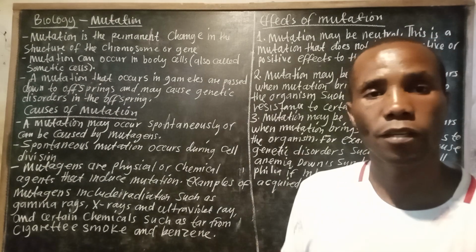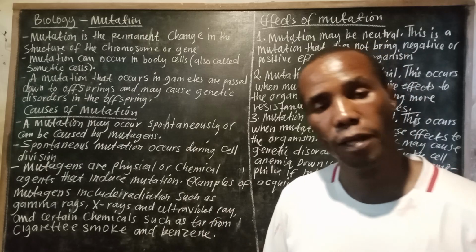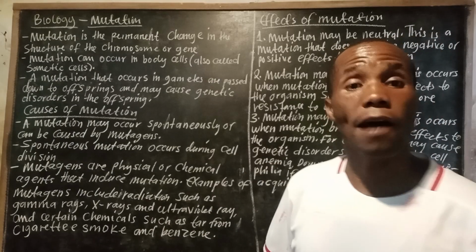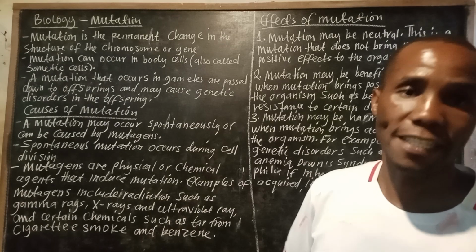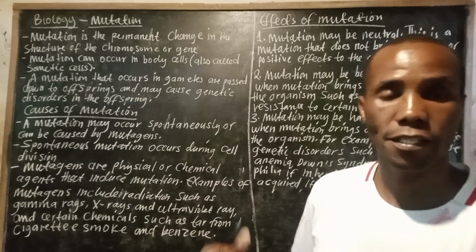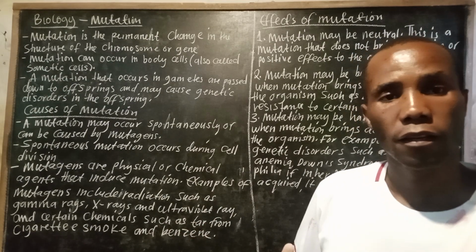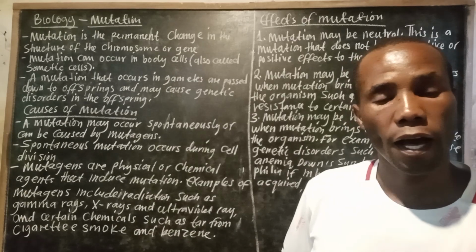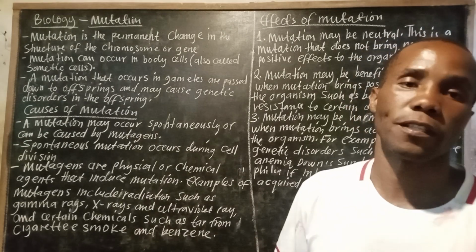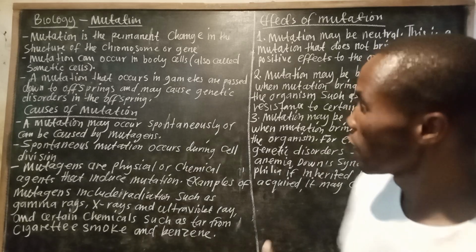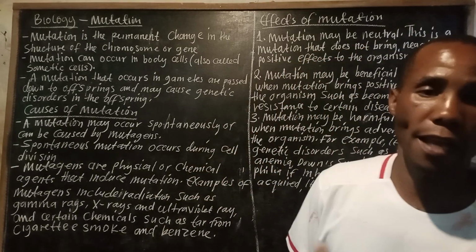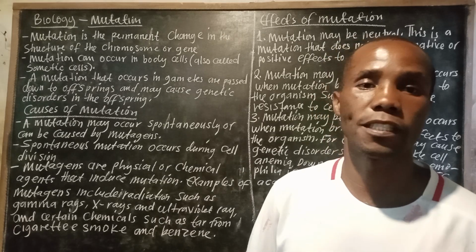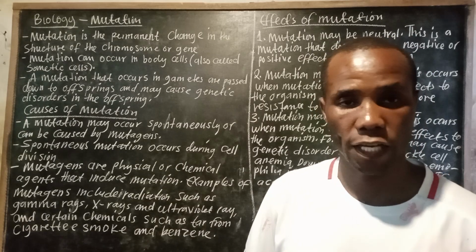When mutation occurs in the gametes, it will affect the genetics, which will end up in the offspring. What does that mean? Offspring may have disorders in terms of how things are arranged biologically.